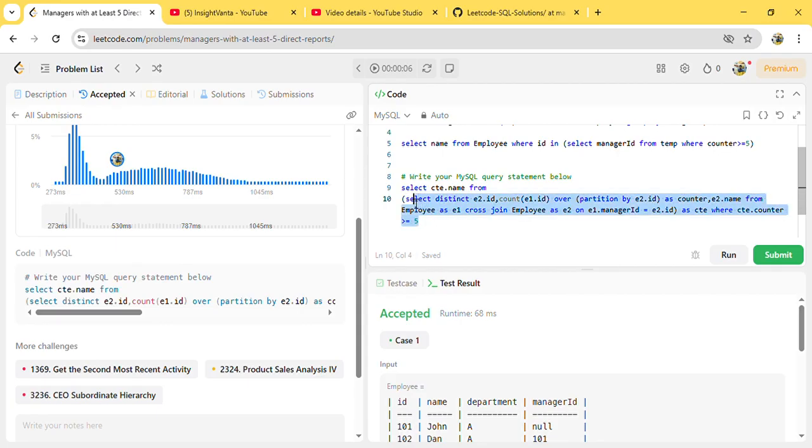In my GitHub link I will be posting both the codes, with the cross join and without the cross join. This one will definitely take more time because I have used a cross join. It will have 36 rows, and from those 36 rows I am trying to count how many of them are greater than 5. So that's it, guys.